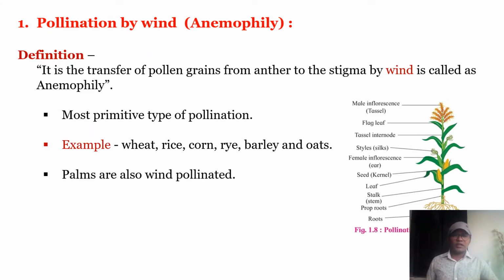So let us see first, that is pollination by wind. How is pollination by wind taking place? This pollination is said to be anemophily. It is the transfer of pollen grains from anther to stigma by wind, and the plant is said to be an anemophilous plant. It is the most primitive type of pollination, which takes place in wheat, rice, corn, rye, barley, oats, etc. Even the palms are also wind pollinated plants.